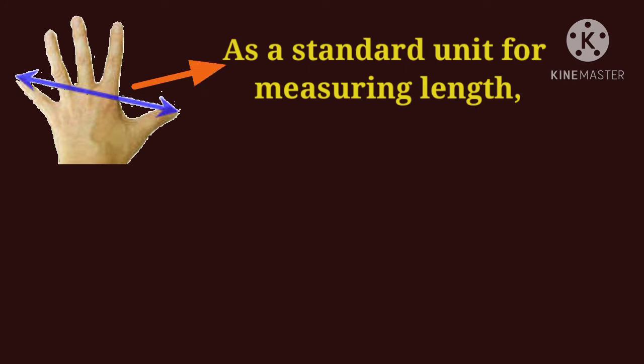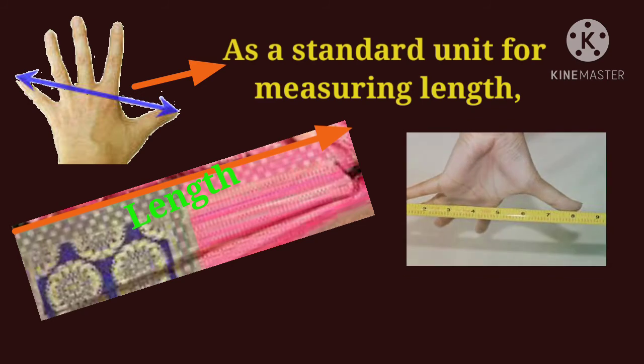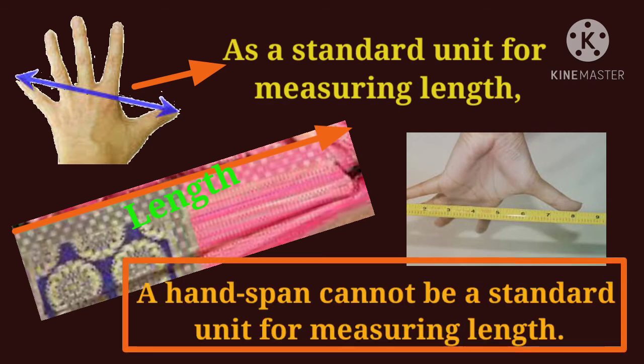With this unit, we can measure lengths of cloth as 2 handspans, 3 handspans, and so on. However, the lengths of the cloth measured by each one of us will come out to be different. That is why a handspan cannot be a standard unit for measuring length. Always remember: